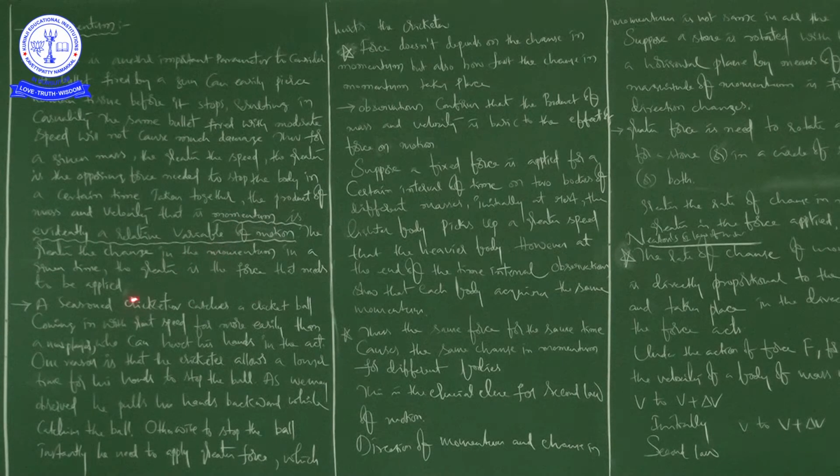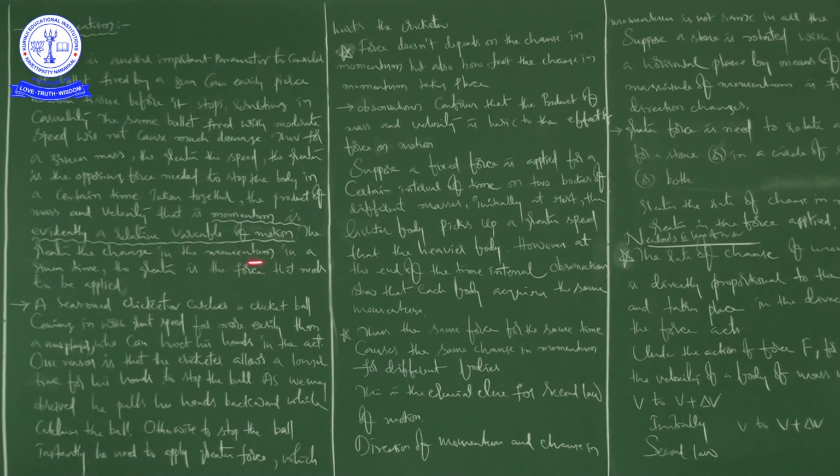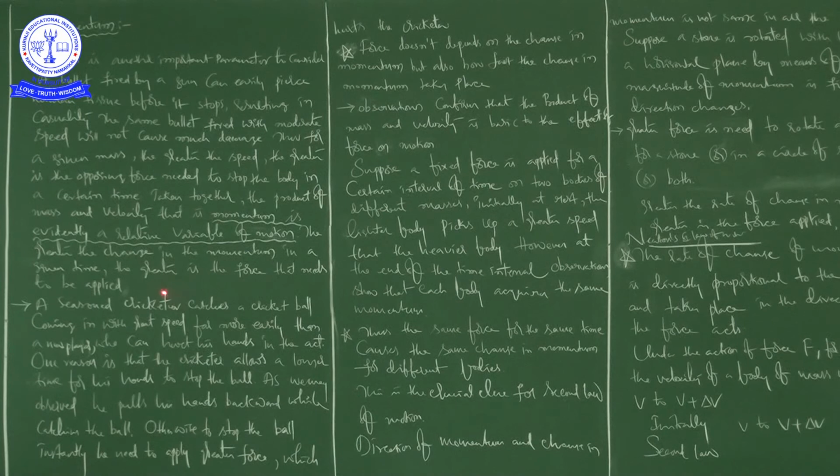The greater the change in momentum in a given time, the greater is the force that needs to be applied in the case of this particular example.